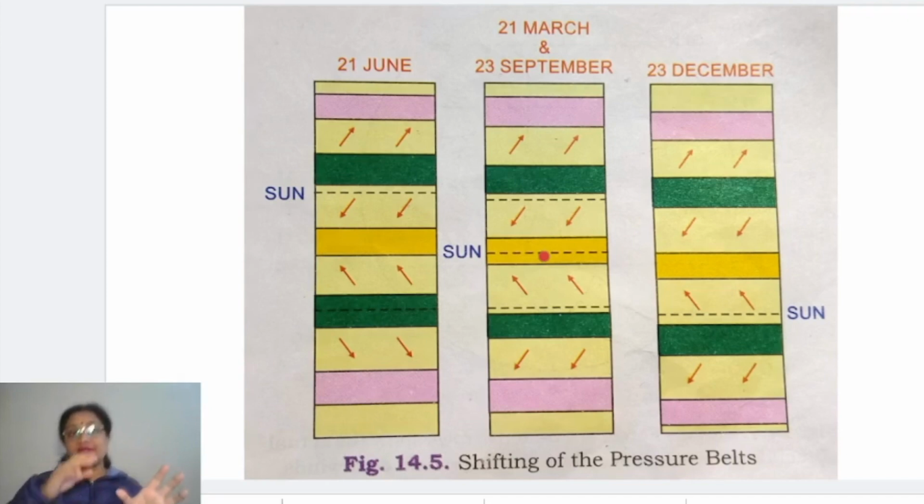So when earth is present on the other side of the orbit and we have gone down along with earth, we feel that the sun has gone towards north, and this is called the northern movement, the apparent movement of the sun towards north, right? Now what is the result of this movement? There is a little shifting of the pressure belts.